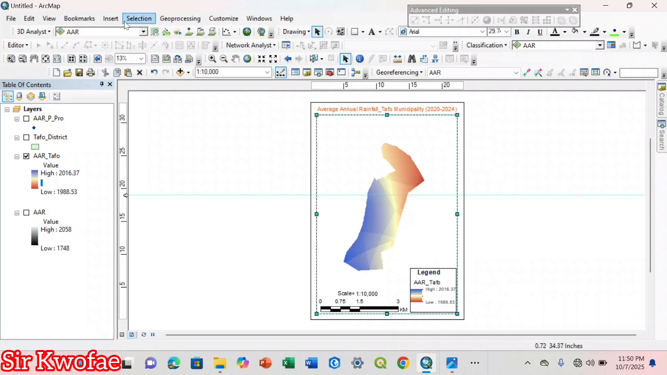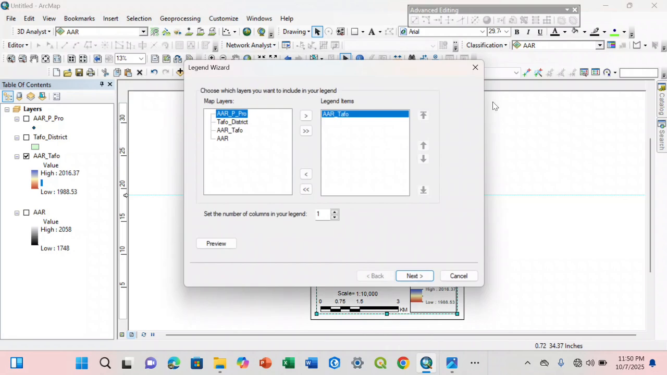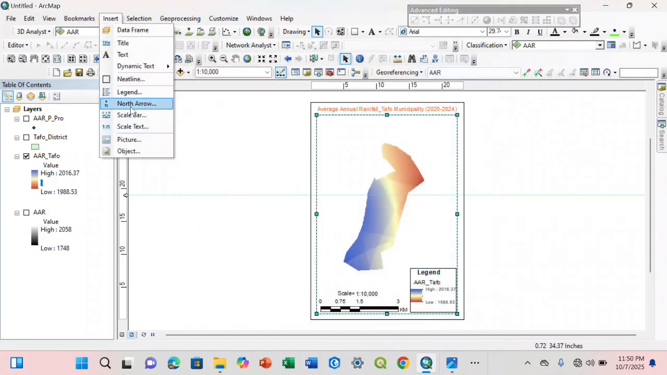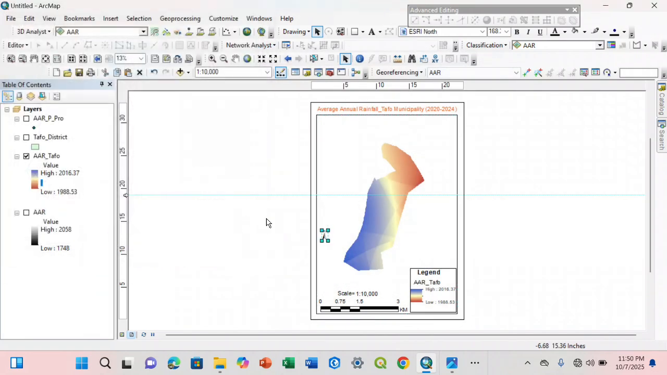Now let us insert our north arrow. Insert north arrow, and you place the north arrow over here. Maybe the title will shadow it, so maybe you can bring the north arrow, I don't know, on top of this, or you can still bring it here anyway. I don't know, it depends on you. Where would you place it? We are all learning. Have you gotten it? Yes, so that is it.